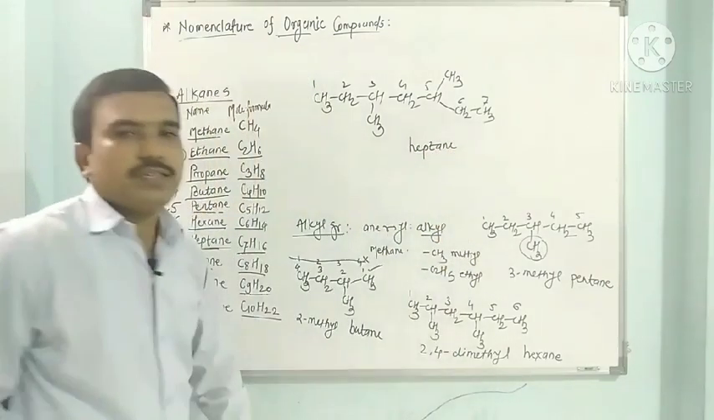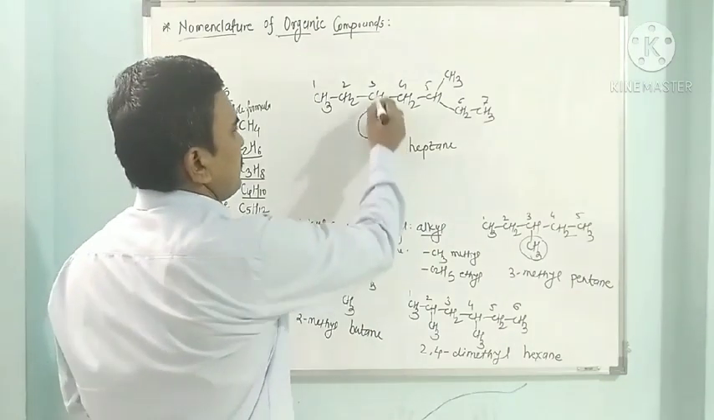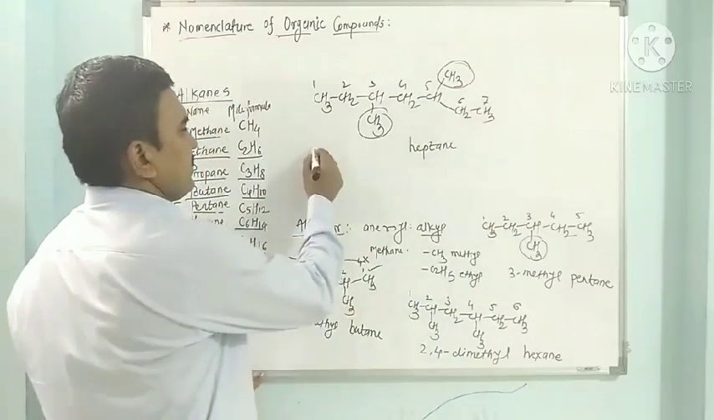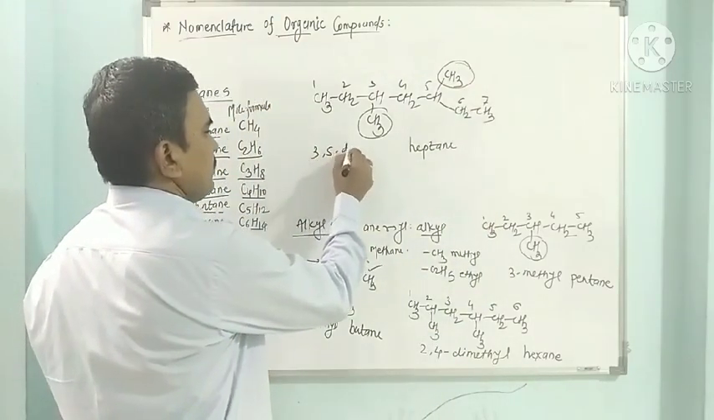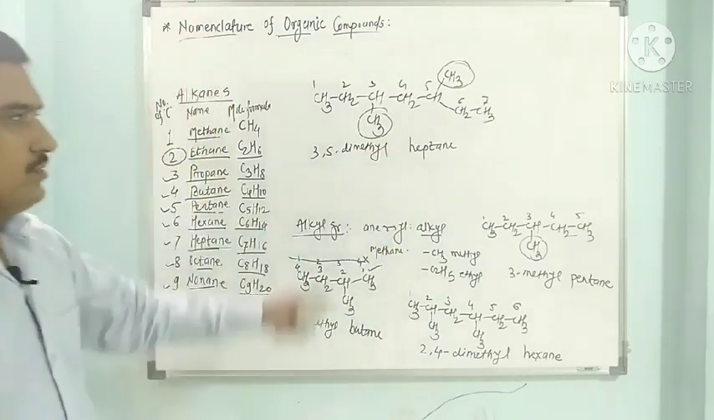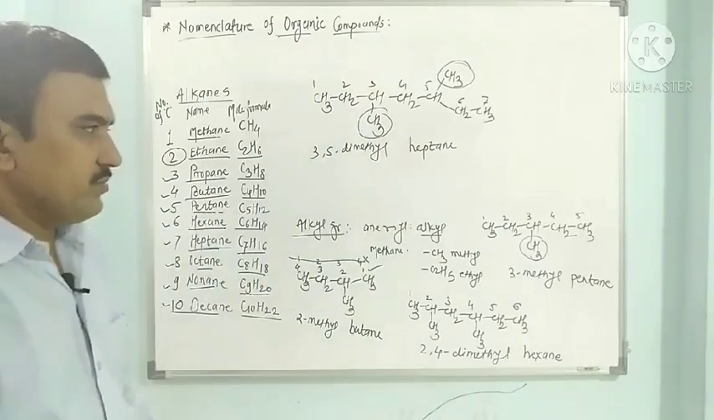So its parent alkane is heptane. Heptane has a methyl group at the 3rd position and this methyl group at the 5th position. So 3,5-dimethyl heptane. So the name of this hydrocarbon is 3,5-dimethyl heptane.